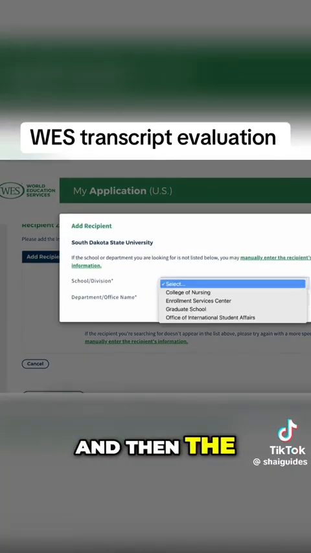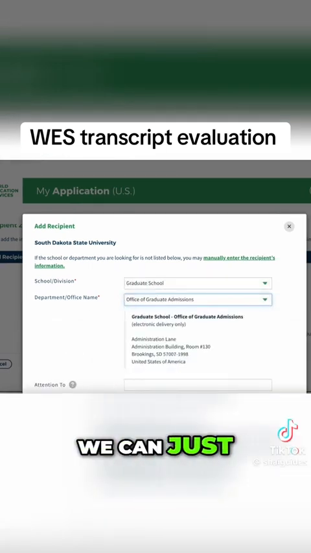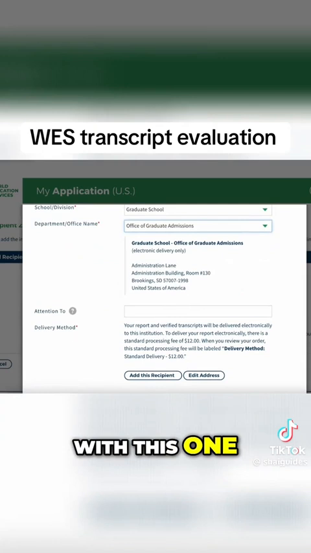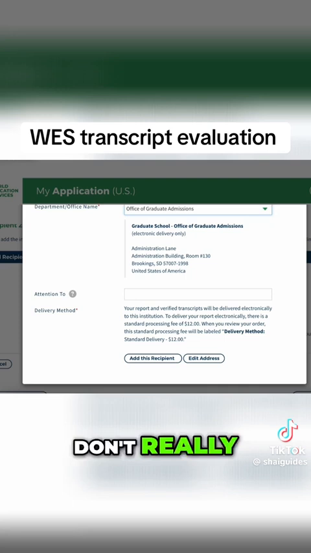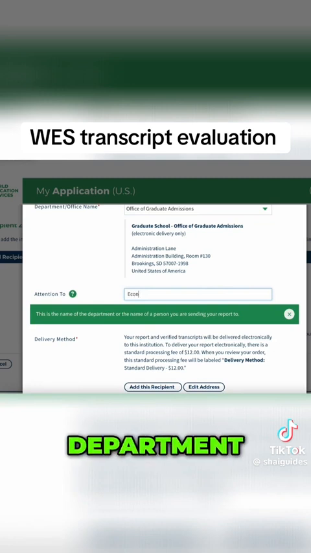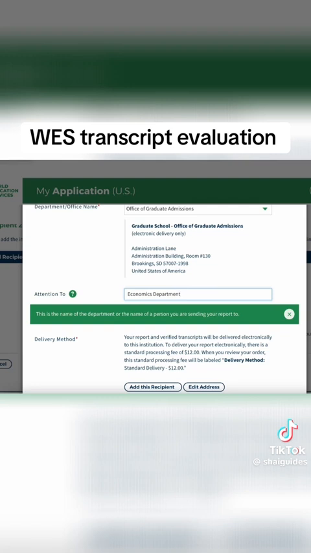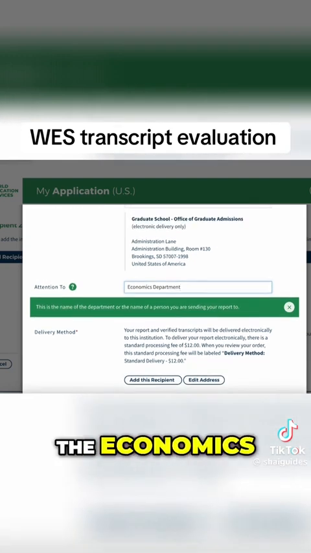And then the school, graduate school department, we can just go with this one. Attention to, so here we don't really, okay, we can just check this to see. This is the name of the department. So here we can just put economics department. Right, economics department. If we're sending it to an individual, then we'll put the name of the person. So yeah, the economics department.